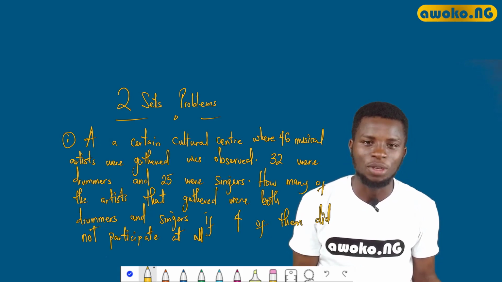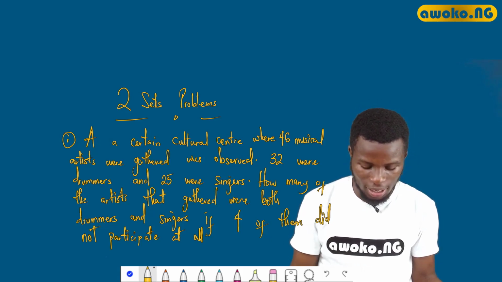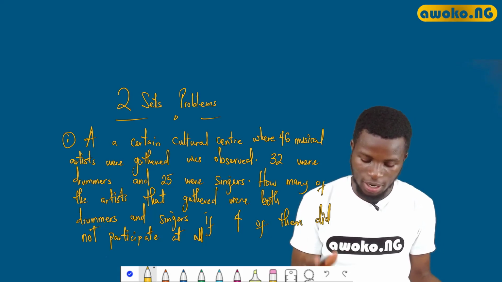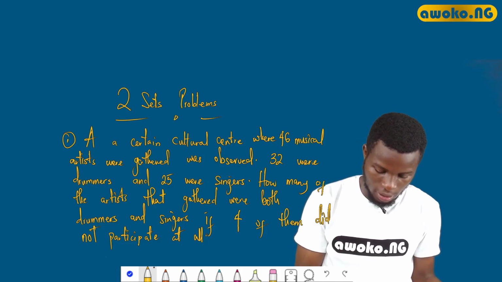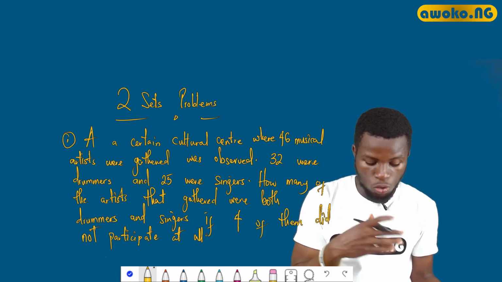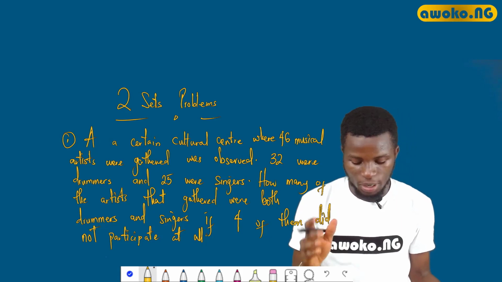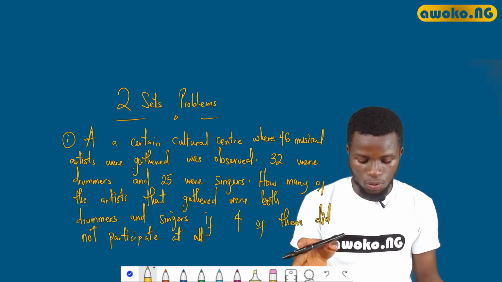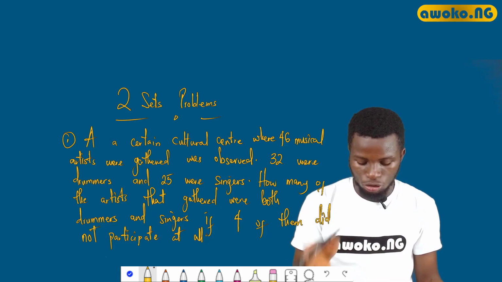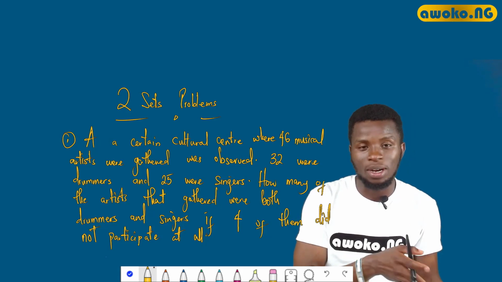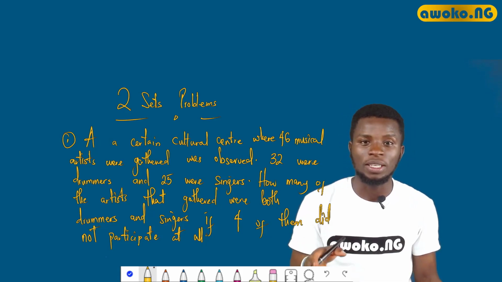We're told that at a certain cultural center, where 46 musical artists were gathered, it was observed that 32 were drummers and 25 were singers. How many of the artists that gathered were both singers and drummers? Of course, you know that it is possible for someone to be a drummer and also be a singer.